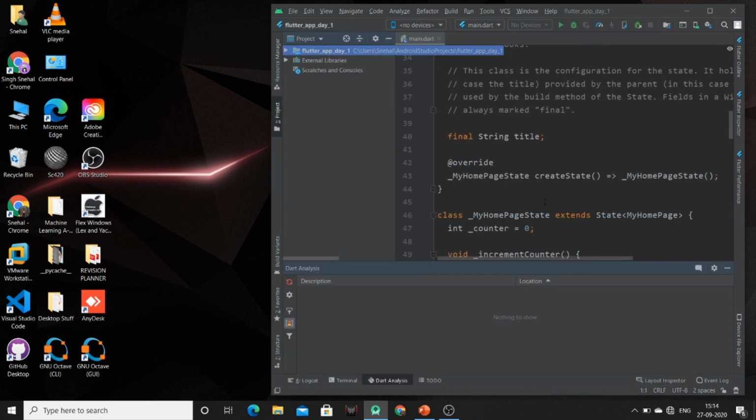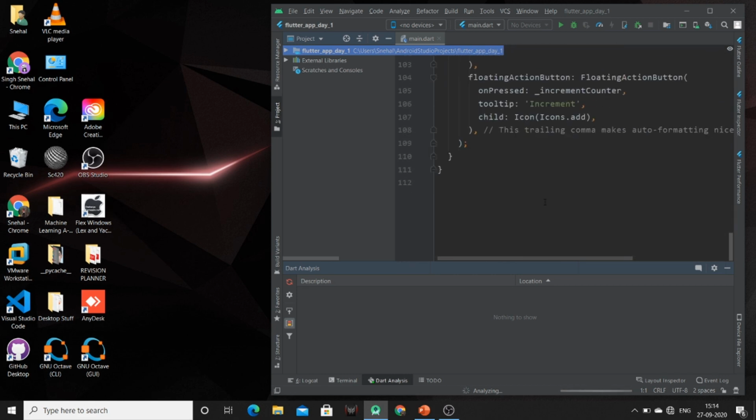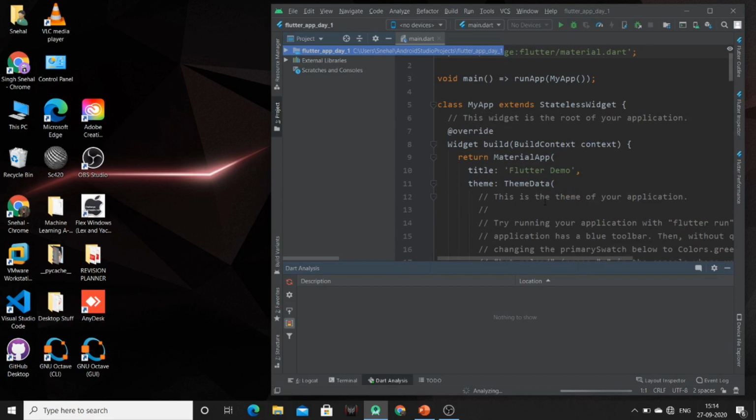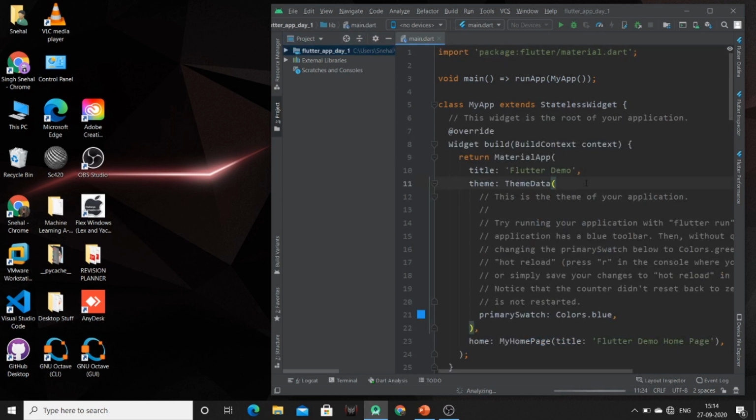Whenever you create a new project, this sample app will be opened. So you can implement your project inside this, or you can change the whole structure. Now before starting the implementation of our fresh project, let me show you the output of this sample app available by Flutter. So just connect your virtual device.